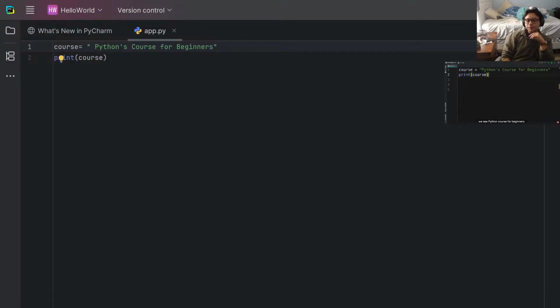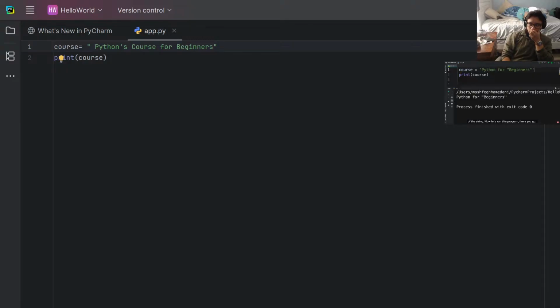Now we see Python's course for beginners. Beautiful. Let's say we don't want this apostrophe here, so we have Python for beginners, but we want to put beginners in double quotes. Once again, if you add a double quote here, Python interpreter gets confused because it assumes the second double quote indicates the end of our string, so it doesn't know what these characters are. So to solve this, we need to change our double quotes to single quotes. And then we can add double quotes in the middle of the string.